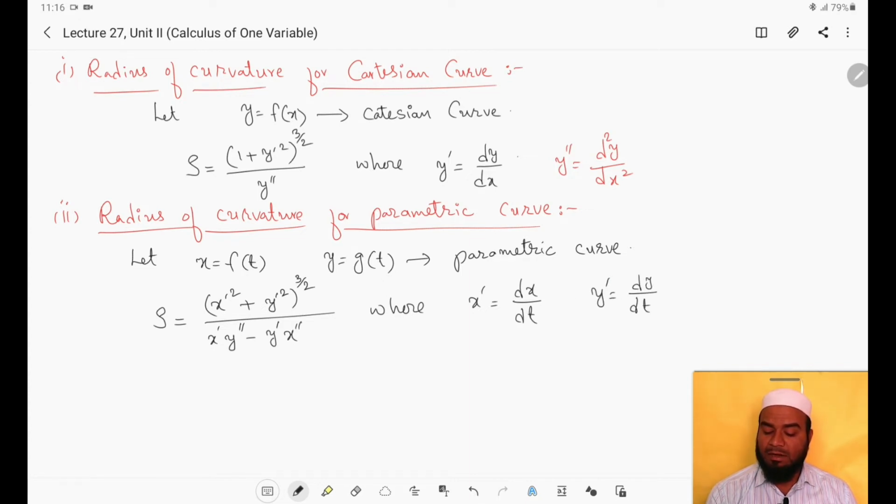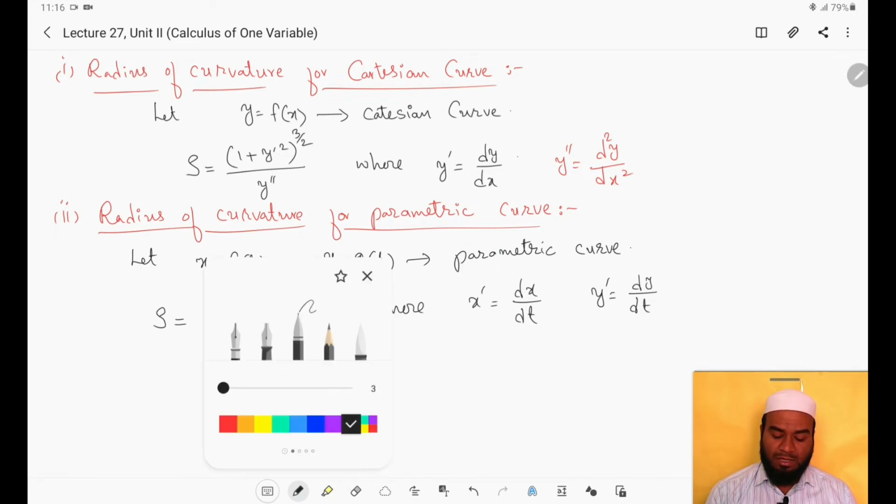You need to be a little careful here. In the Cartesian case y dash is dy by dx, but here y dash is dy by dt and x dash is dx by dt. Find x dash, y dash, and also x double dash, y double dash, and substitute here. Then you will get the radius of curvature for the parametric curve.